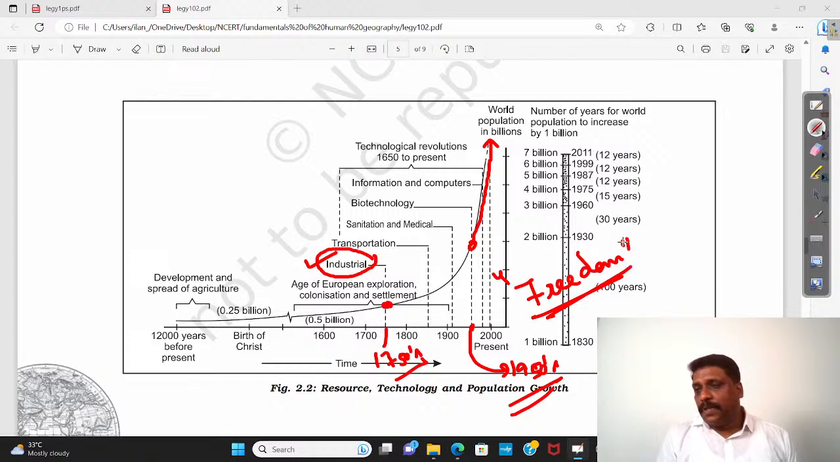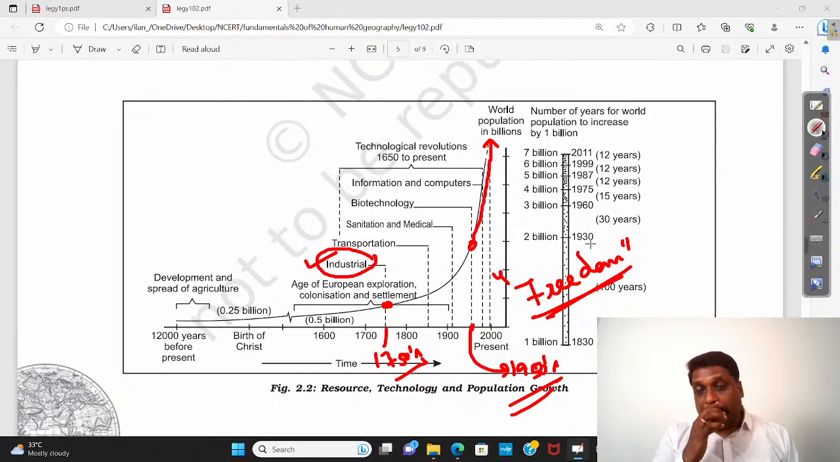Not only India, Bangladesh, and Pakistan, right? A number of countries. Post formation of the United Nations, plenty of African colonies were made free. Plenty of countries in Asia were made free.